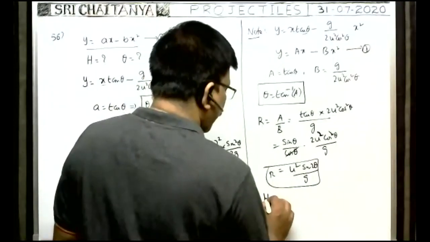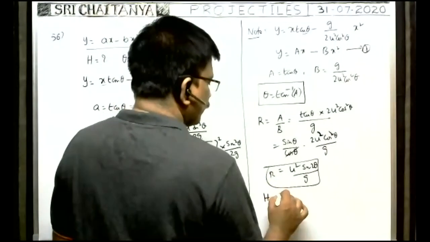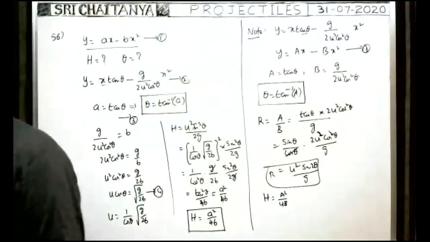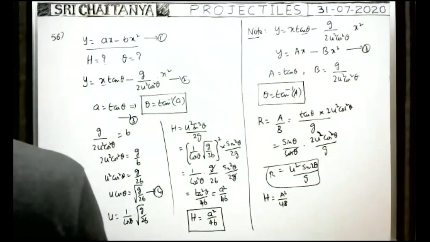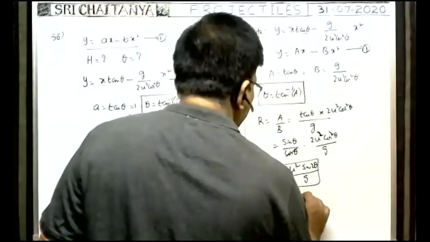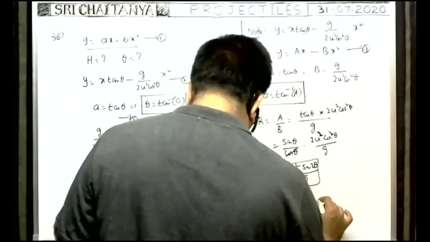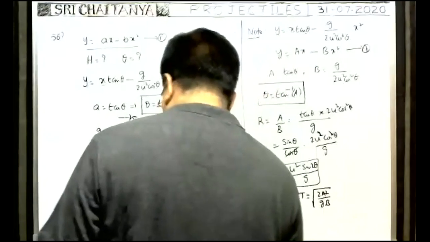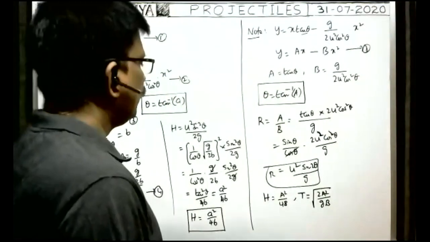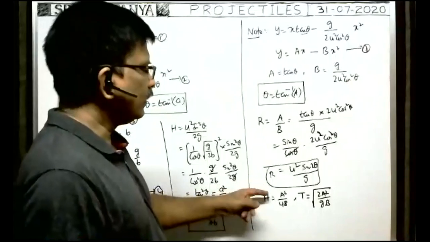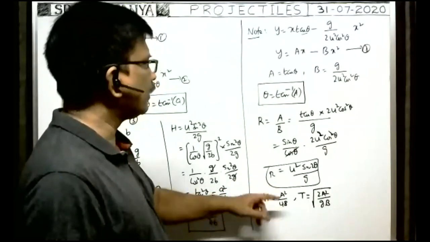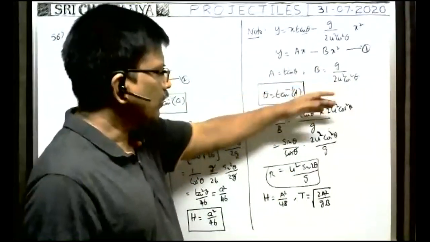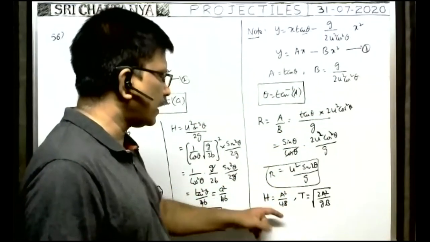Similarly, maximum height reached is equal to a square by 4b. Similarly, time of flight t is equal to root of 2a square by gb. You see, to obtain the maximum height, simply a square by 4b. Because a means tan theta, and b you substitute this one, then you will get u square sin square theta by 2g. That is the maximum height, no?